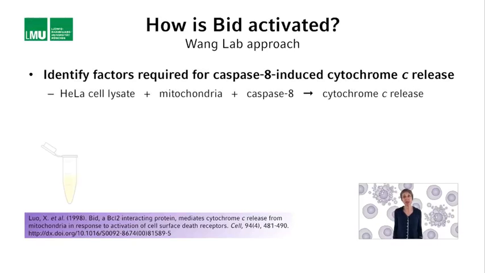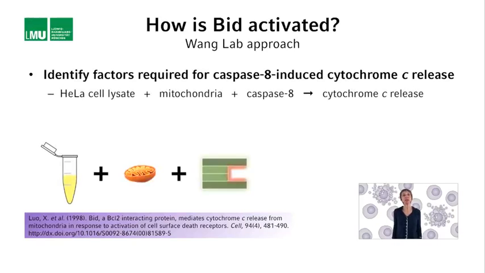For this purpose, they again developed a biochemical assay. For this assay, they combined HeLa cell lysate with isolated mitochondria. And then to this mixture, they added active caspase 8. This resulted in cytochrome C release from the intermembrane space of the mitochondria.